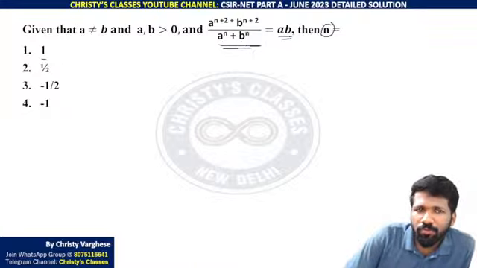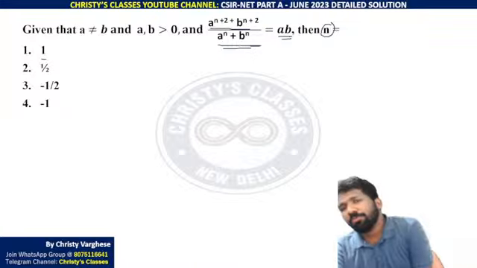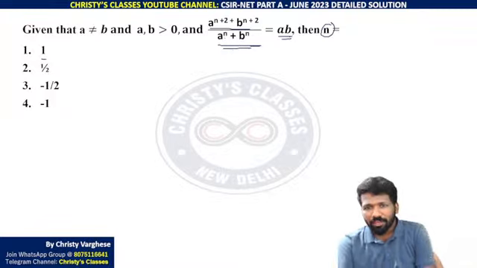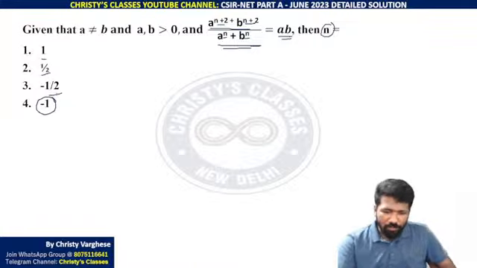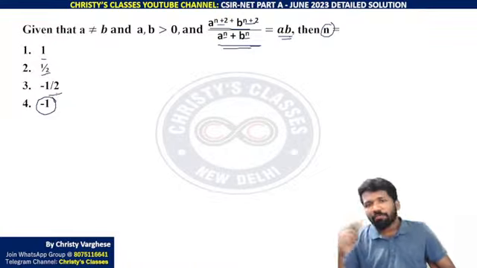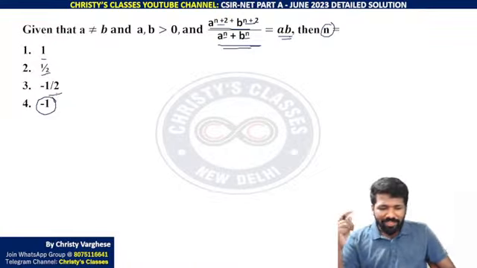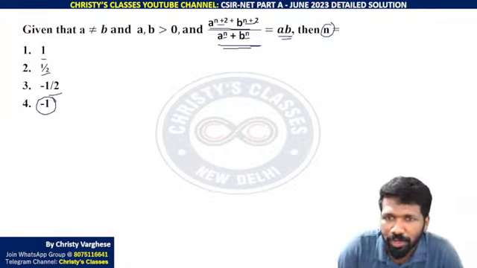If you substitute 1, you are not going to get AB. Because न्यूमरेटर में भी एक सम होगा, डिनोमिनेटर में भी एक सम होगा, वो कैंसिल नहीं होगा anyway. Because this is n plus 2 power, this is n plus 2, this is n power n power. So that is when you can directly go to statement option 4. Because this half and minus half is difficult. That way also you can think directly try -1. Because -1 means negative power. Then there is chances to cancel. I will show you how.